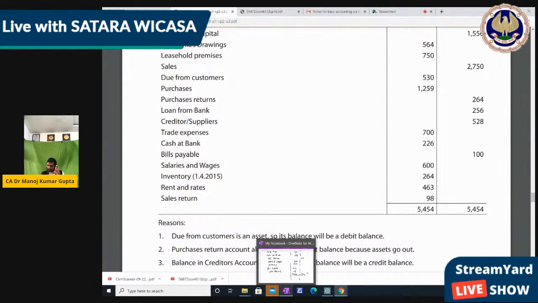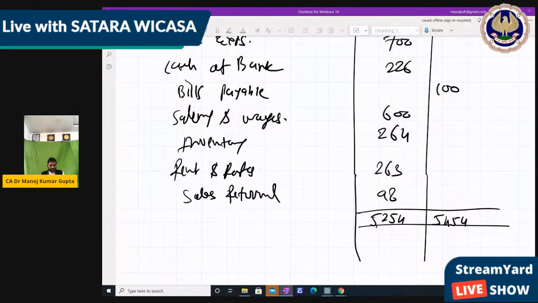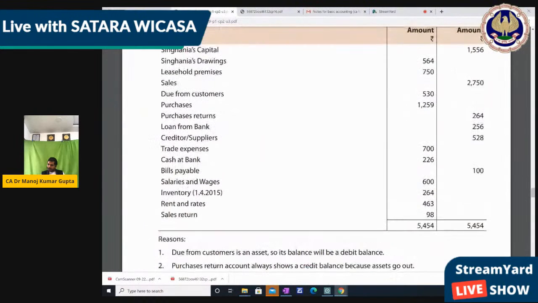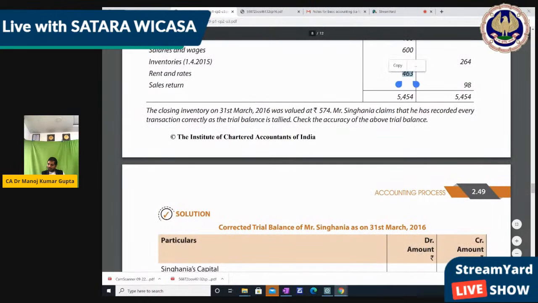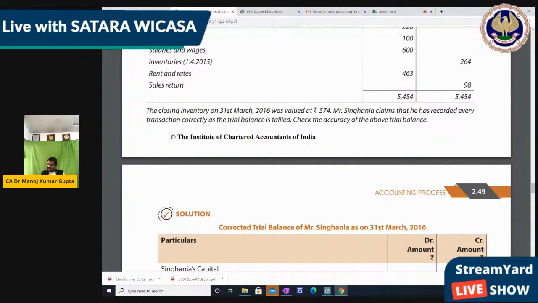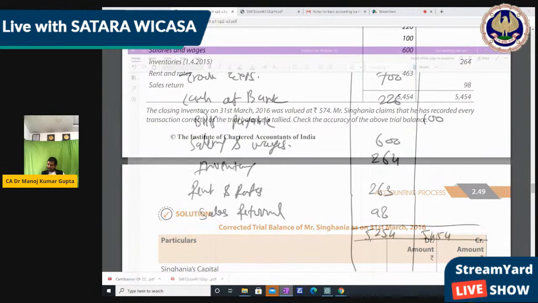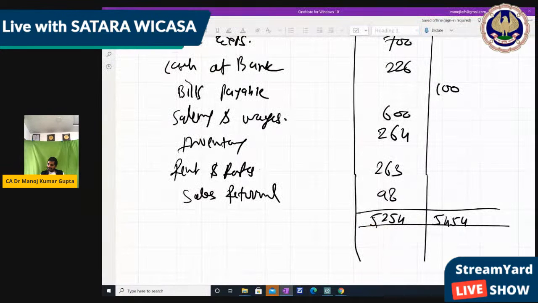It's 463, rent and rates. We had written 263. Even after checking, we are writing the same figure. It's 463, rent and rates 463. Right? So this is the mistake which maybe happened. We are reading it as 263 every time. You will be checking it, but still we are reading 463 as 263, right?